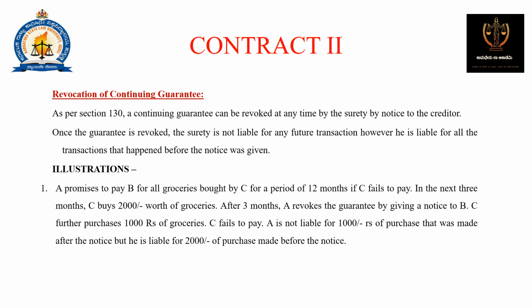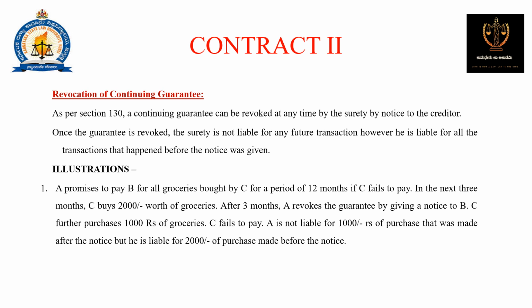Okay, revocation. Revocation of continuing guarantee. As per section 130, a continuing guarantee can be revoked at any time by the surety by notice to the creditor. Once the guarantee is revoked, the surety is not liable for any future transaction. However, he is liable for all the transactions that happened before the notice was given.